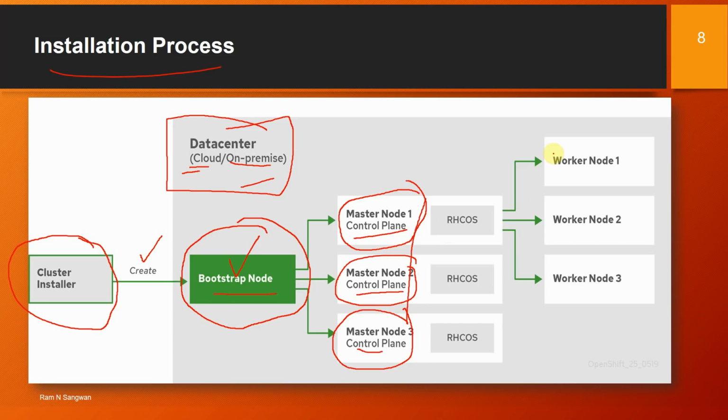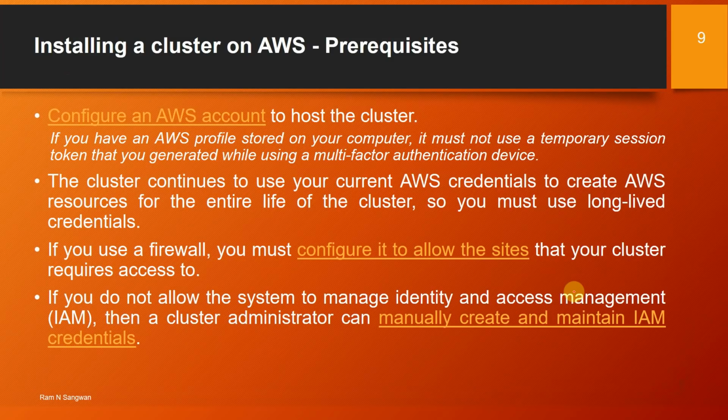Then we have worker nodes, which will be created after that. What I have seen is 3 master nodes and 2 or 3 worker nodes. For redundancy purposes, a minimum of 2 master nodes are mandatory, and 3 worker nodes are there. Customization is also supported, which I will demonstrate during the installation.